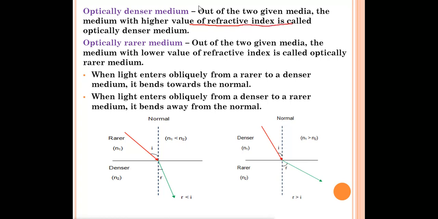The medium which has the higher value of refractive index or density is called the optically denser medium. And what is your optically rarer medium?